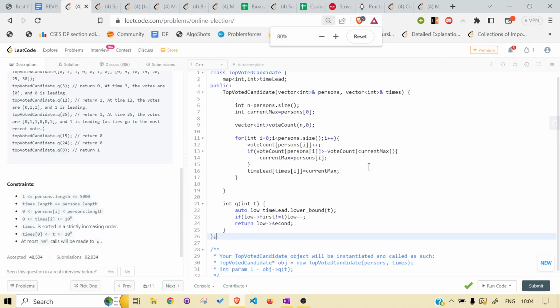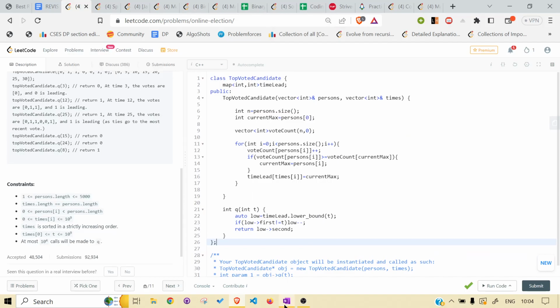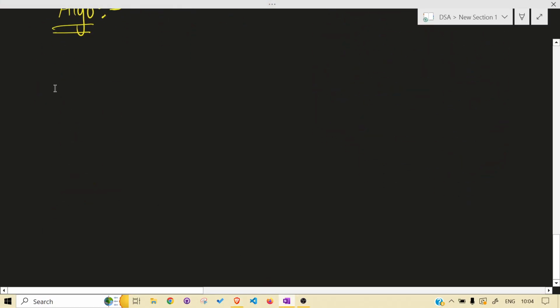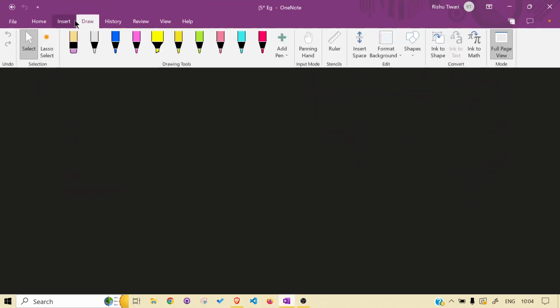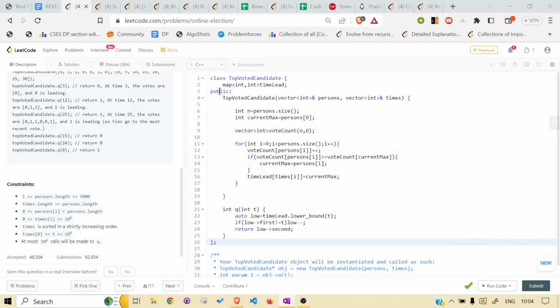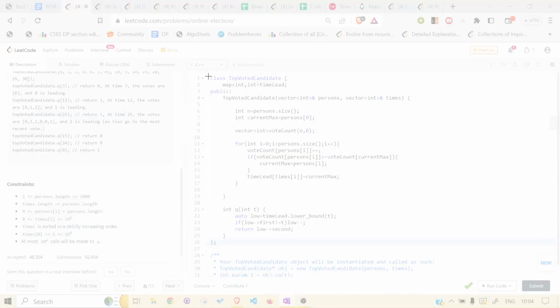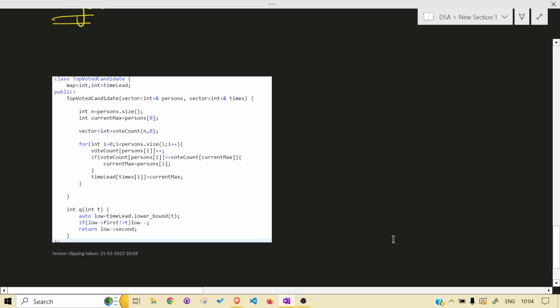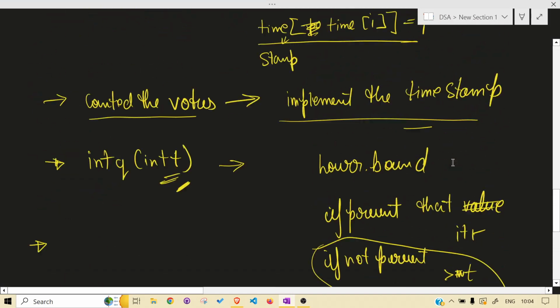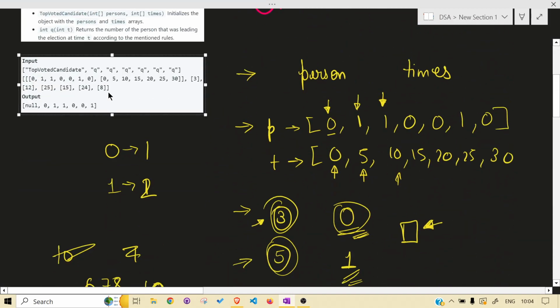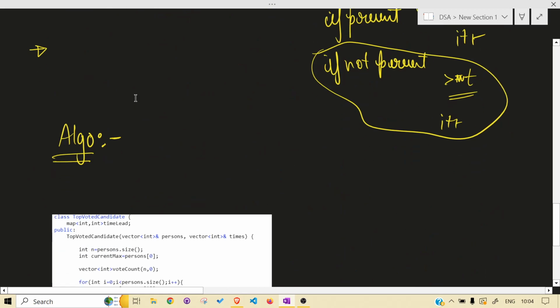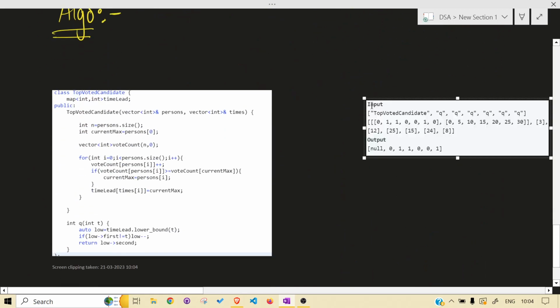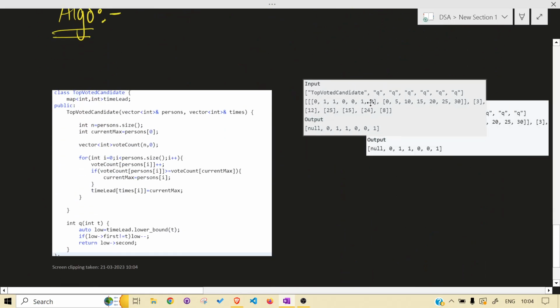Let's dry run this code also, so we have a more understanding. Yeah, let's have that code over here, and let's have our test case also and paste it over here.